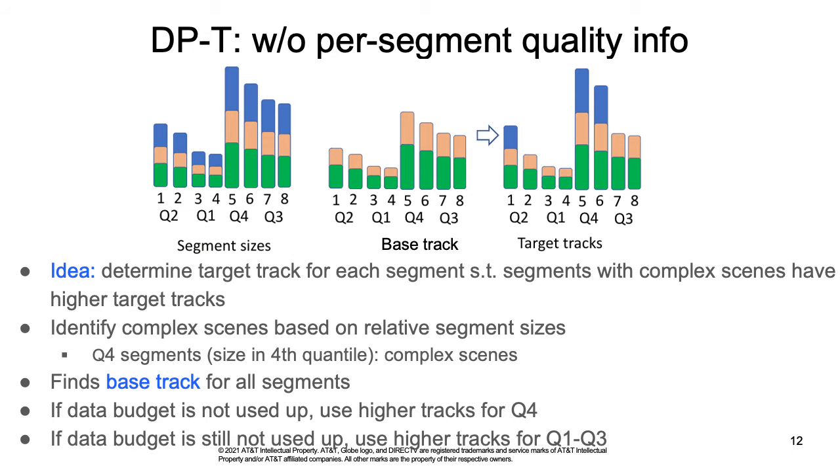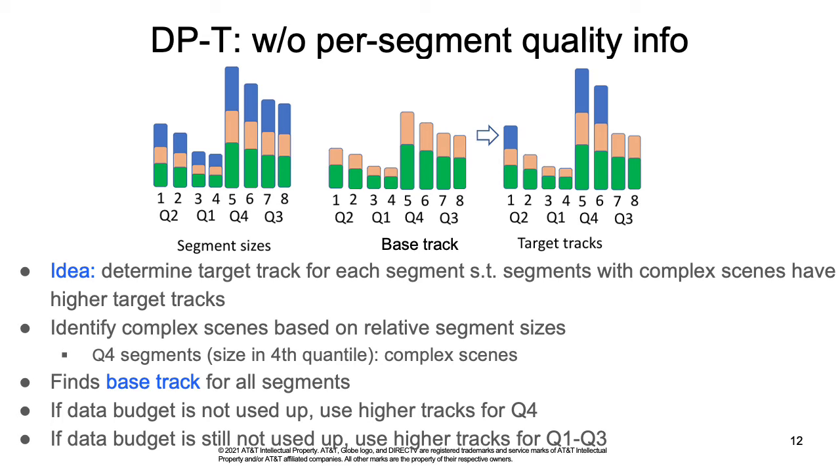We now talk about DPT. In DPT, since per segment quality information is not available, we use track level to approximate quality. The idea is to determine the target track for each segment so that segments with complex scenes have higher target tracks. DPT identifies complex scenes based on relative segment sizes. Specifically, the segments with sizes in the highest quartile, referred to as Q4 segments, are regarded as those with complex scenes.